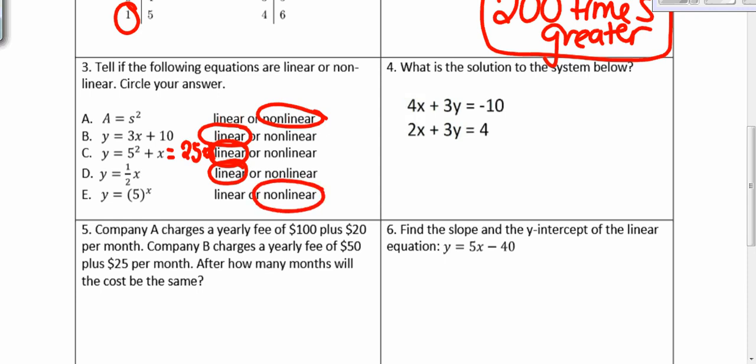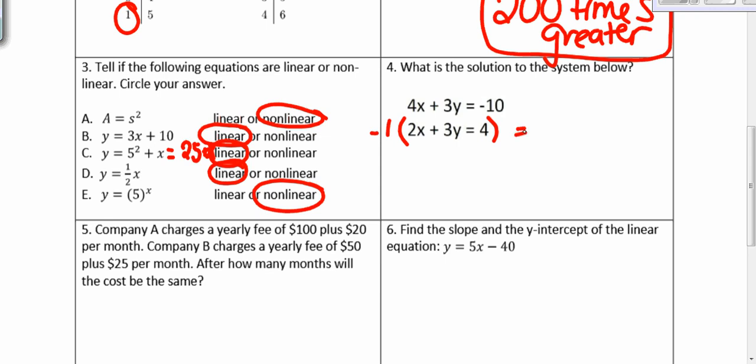Number 4, what is the solution to the system of equations below? So you can either use substitution or elimination to solve your equations algebraically. So we're going to use elimination. For elimination, you want one of the variables to have the same number but different signs. So we see that the y's already have 3 as the number. We just need to make one of them become a negative. So in order to do that, we multiply the whole second equation by -1.